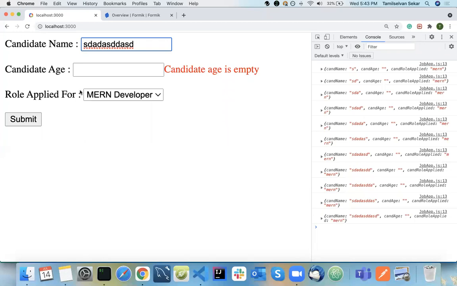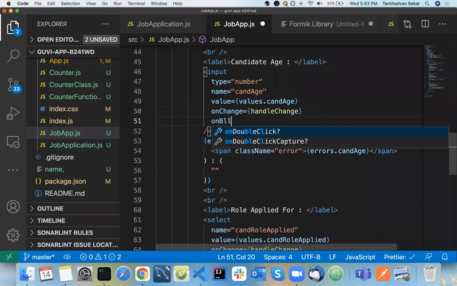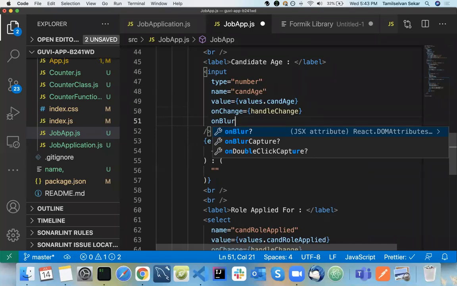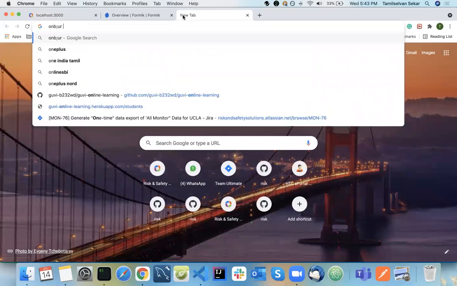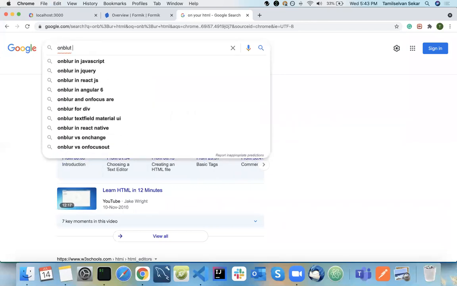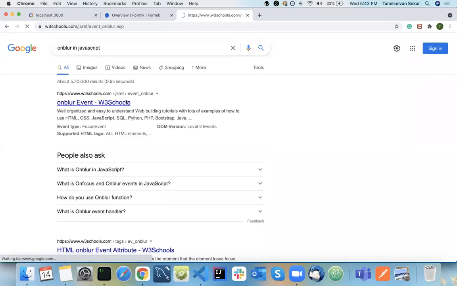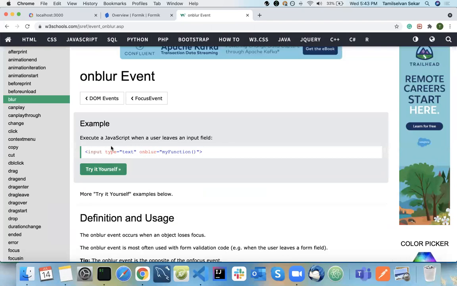Same way, I didn't touch the candidate age field. So it is not touched yet, and the error message should not be thrown. So this is the scenario, right? That's why there is something called handle on blur. Like onChange, we have a function called onBlur. This is very specific to HTML itself. If you go here, see, there is an event called onBlur. There are multiple things here. onBlur is basic JavaScript.